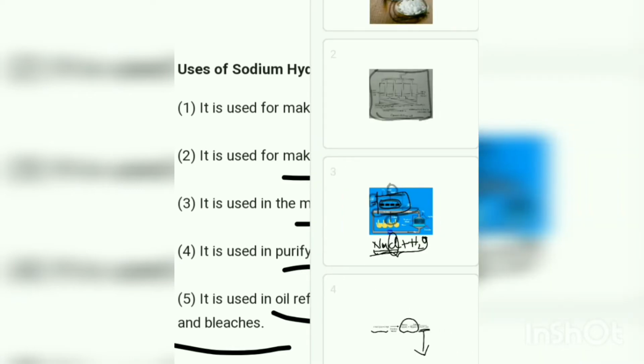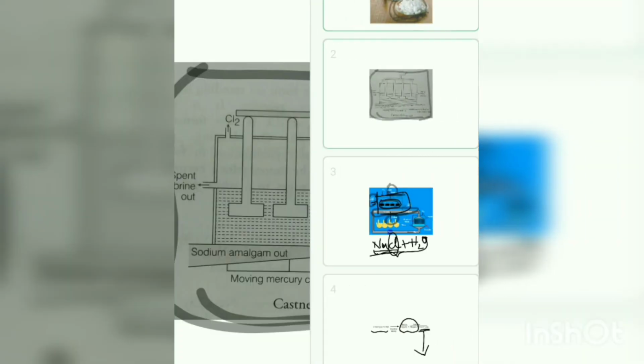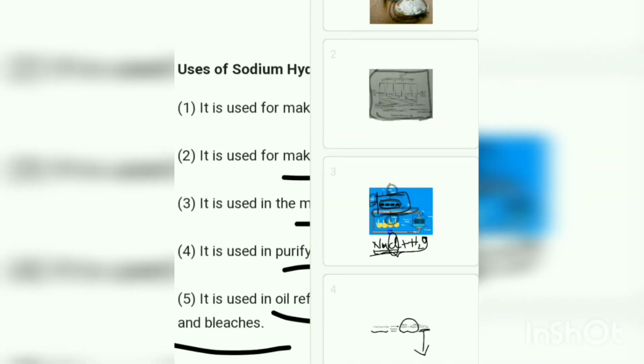Let me revise it. Properties and the preparation and uses.